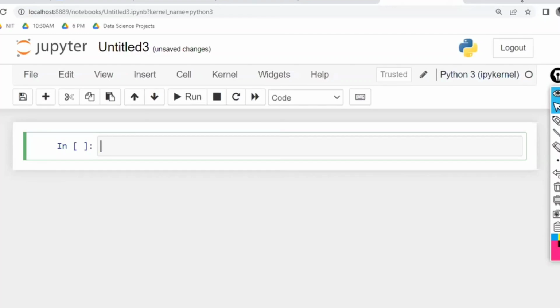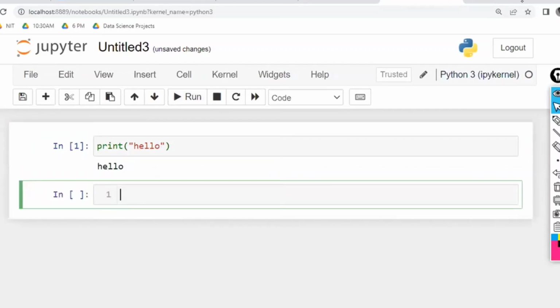And you are going to get a screen like this. Right? Now, here you can write the code. Print hello. Hello. And execute. For executing, press Shift Enter or click on the Run button.